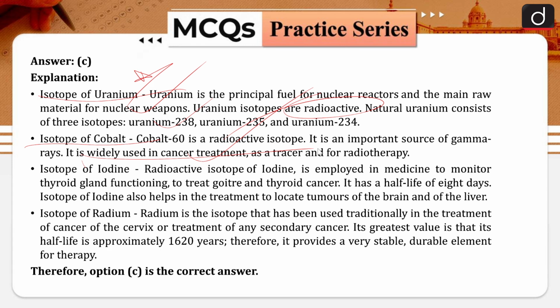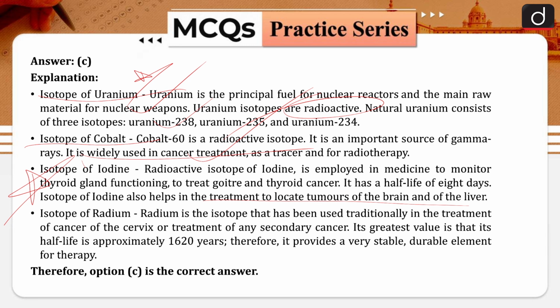Isotope of iodine. Radioactive isotope of iodine is employed in medicine to monitor thyroid gland functioning, to treat goiter and thyroid cancer. It has a half-life of 8 days. Isotope of iodine also helps in locating tumors in the brain and the liver. So this is the characteristic of iodine. Cobalt is for cancer, iodine is for locating tumors in the brain and the liver.